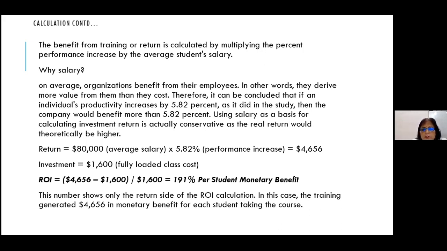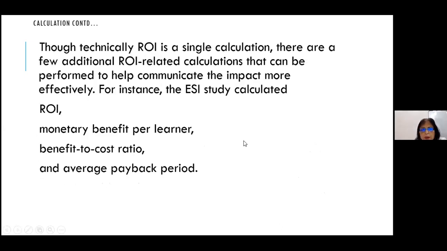So this number shows only the return side of the ROI calculation. In this case, the training generated $4,656 in monetary benefit for each student taking the course. Though technically ROI is a single calculation, there are a few additional ROI-related calculations that can be performed to help communicate the impact more effectively. Like the monetary benefit per learner that we did just now, the benefit to cost ratio, which I talked about earlier, and the average payback period.